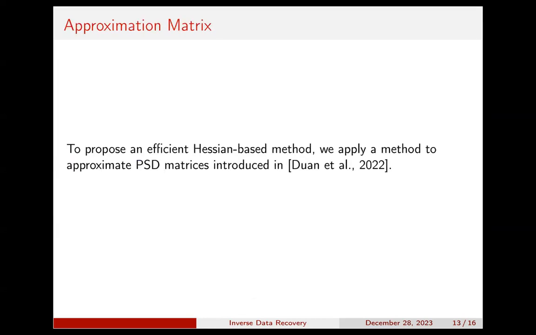The first thing in our algorithm is the introduction of a method given by Deng, Wu, and Zhou in 2022 that approximates matrices in the sense of PSD bounds. With this method, an approximate Newton method is provided. Basically, we use the approximation of the Hessian in each update instead of directly computing the Hessian of the loss function, which is not efficient.